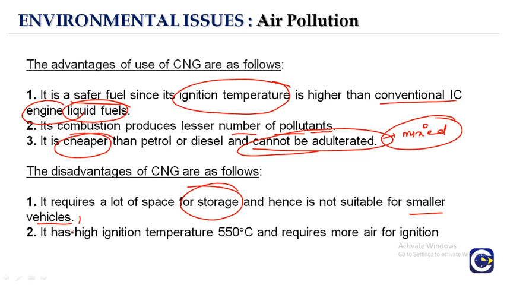We can only use it for buses. It has a high ignition temperature. That means the temperature to burn it is 550 degrees Celsius, and it requires more air for ignition. That means there is a larger amount of air which is needed to ignite it. So that is also a disadvantage of CNG.